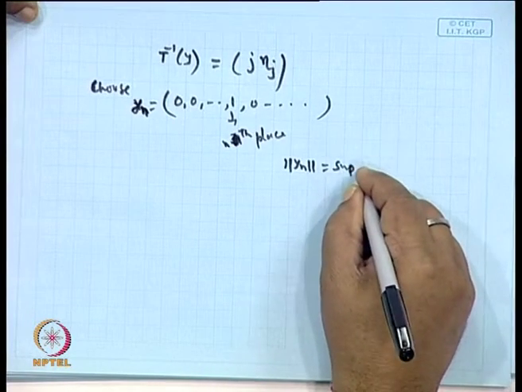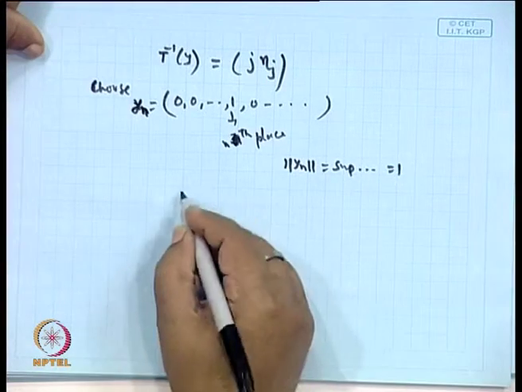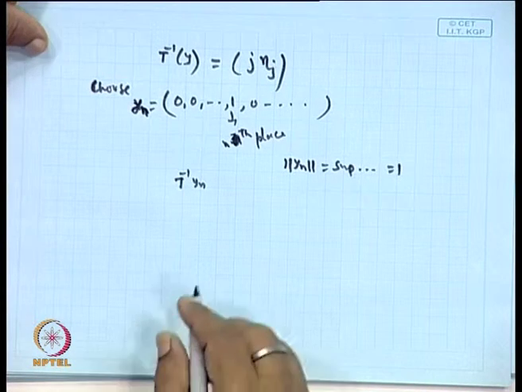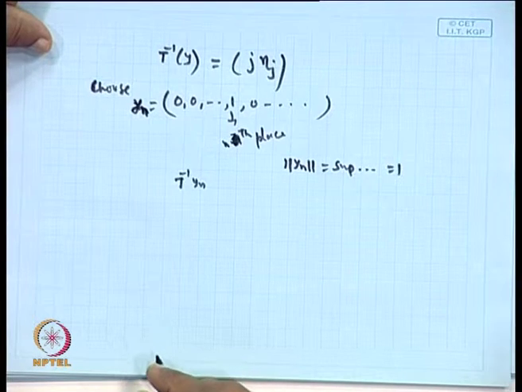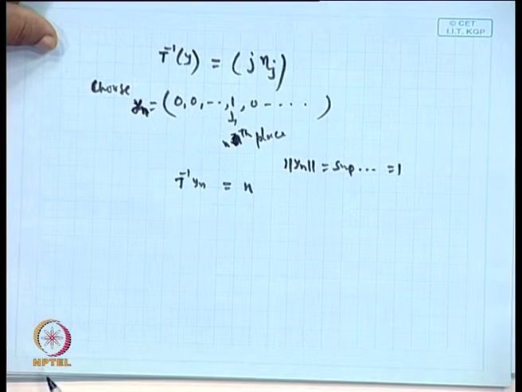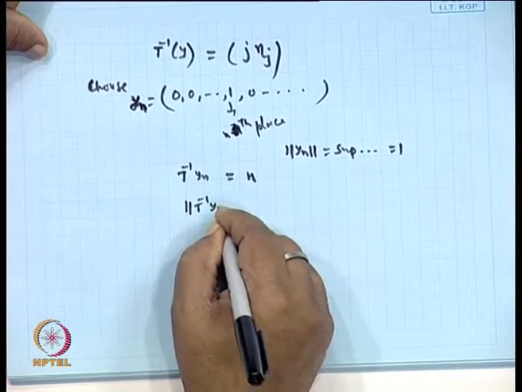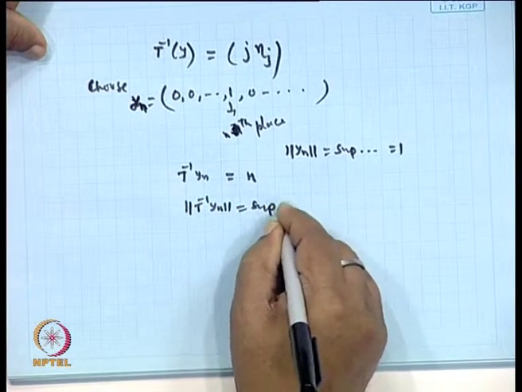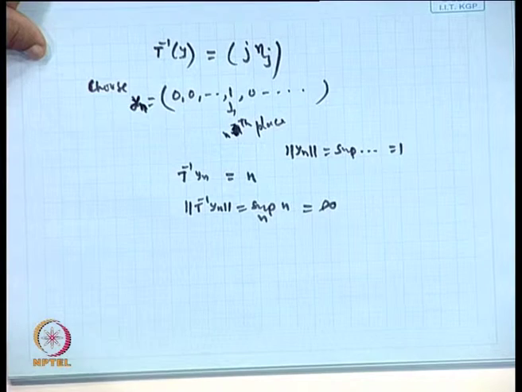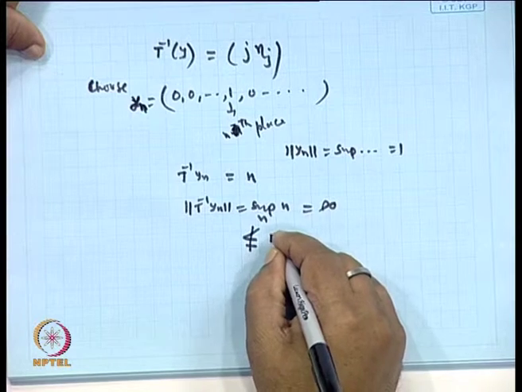It is the supremum of this, and that will be equal to 1. What is the inverse image of y_n? That is only n. Is it okay or not? So, the norm of T inverse y_n is nothing but the supremum of n over 1, which is infinity. So, it cannot be less than or equal to M times the norm of y_n.